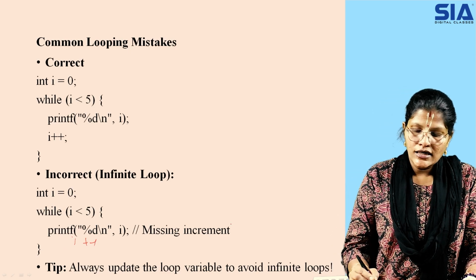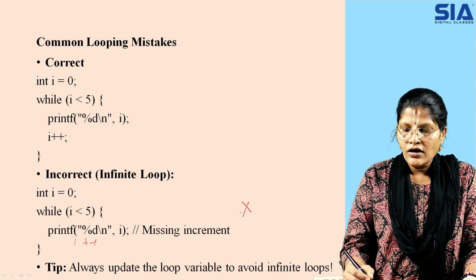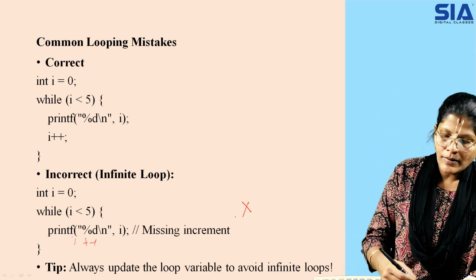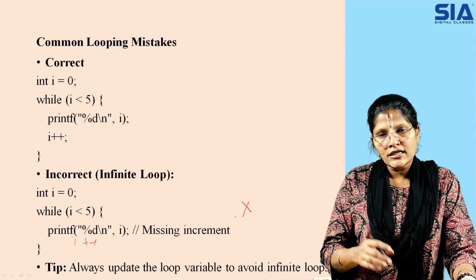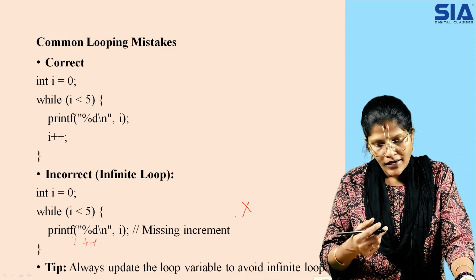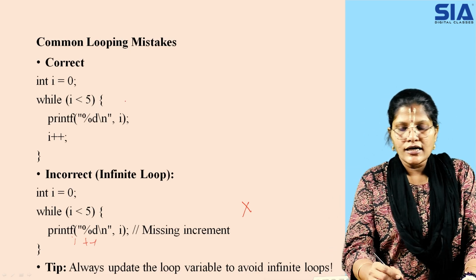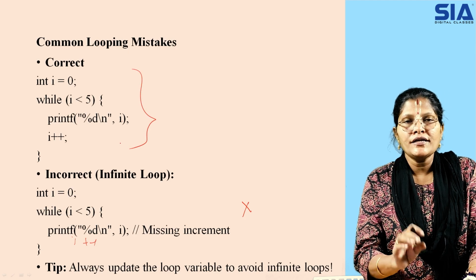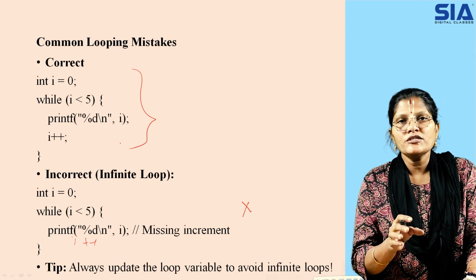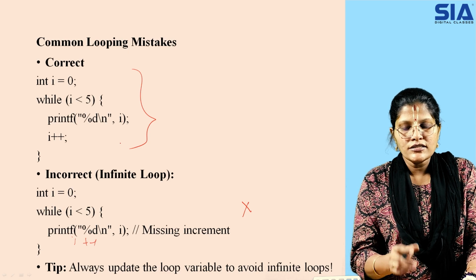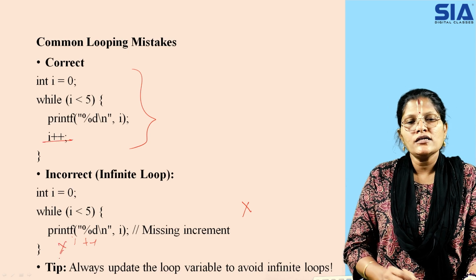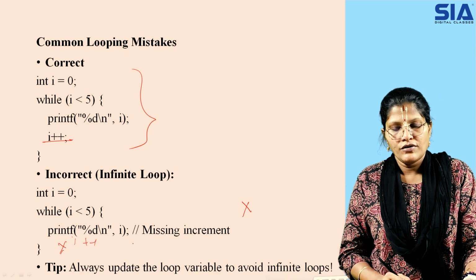That is the reason it is a wrong way of depicting your loop, where you get an infinite loop and you have to stop in between by pressing Ctrl plus Alt plus Delete, and come out of that. If you are giving it like this, it is a correct form where you are telling how many times you have to iterate the statements and for how much period of time execution is taking place. All is being explained over here, but you did not mention it over here. That is the reason it is the incorrect form of your infinite loop.